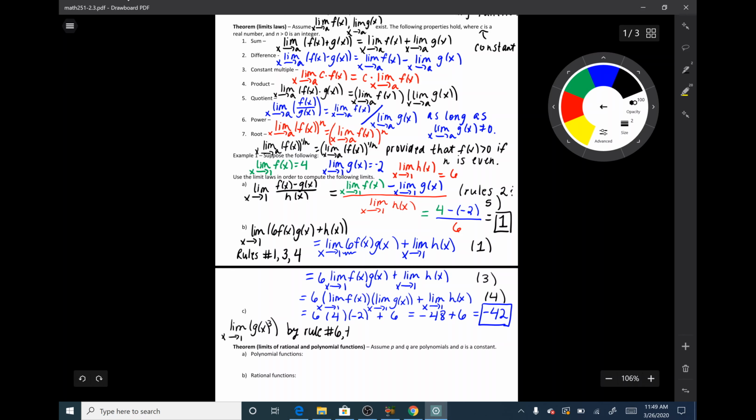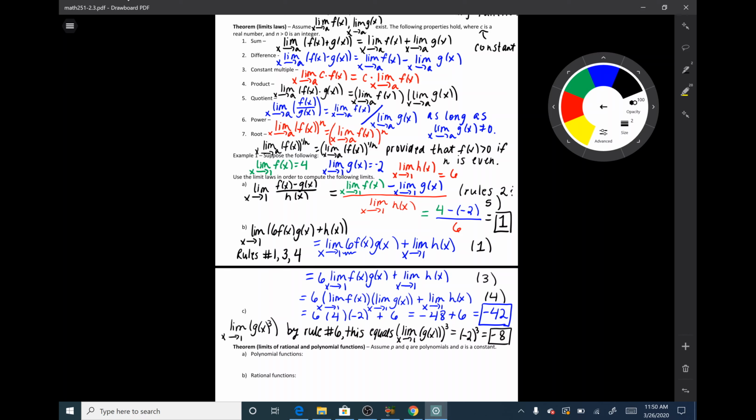I can write this equals the limit raised to the power of 3. So the limit as x goes to 1 of g of x, the limit raised to the power of 3. Well, I know that the limit as x goes to 1 of g of x is equal to negative 2. So this is negative 2 to the power of 3, which is just negative 8. So even though I have no idea what g of x looks like or what g of x cubed looks like, I can still use these limit rules in order to find this limit.